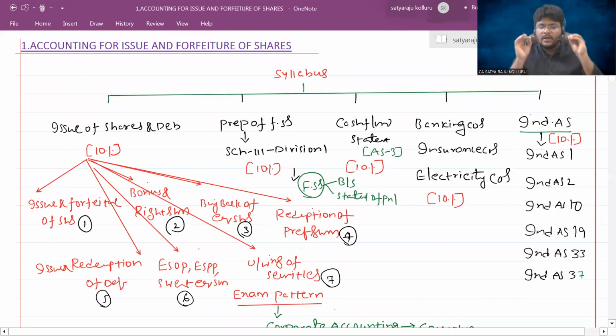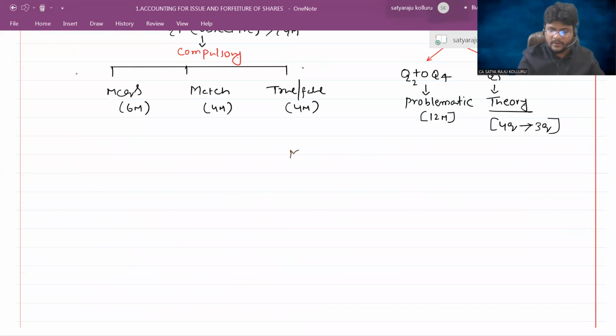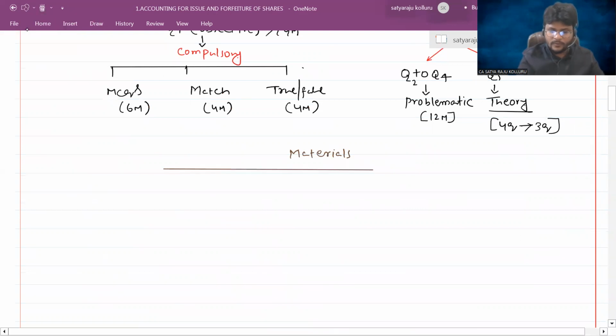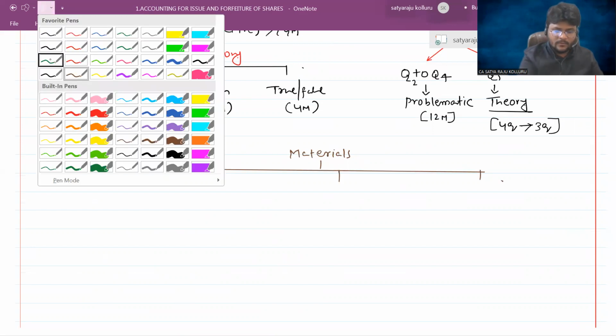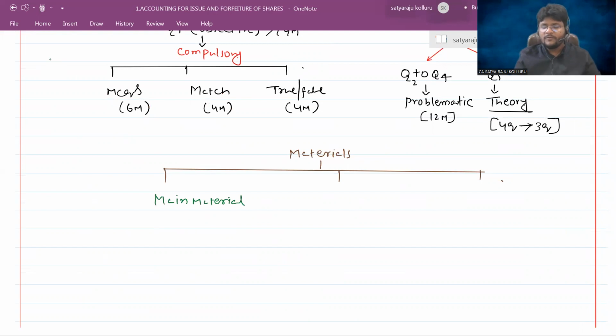So this is all about your syllabus, the exam pattern, and the materials, how you need to follow them. Also, I told you, here I am mentioning one more time the materials. So totally 3 material resources you need to follow. One is our main material, which consists of the concepts as well as problems, but does not contain the solutions. So for that, we are releasing another material, which is the solution material, which is also a printed book.